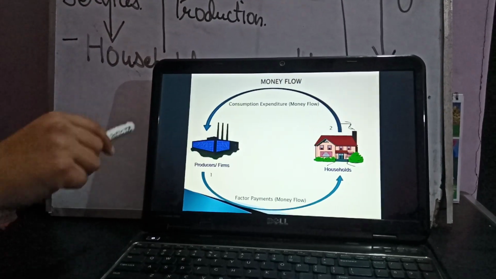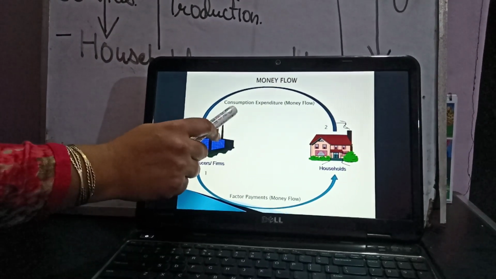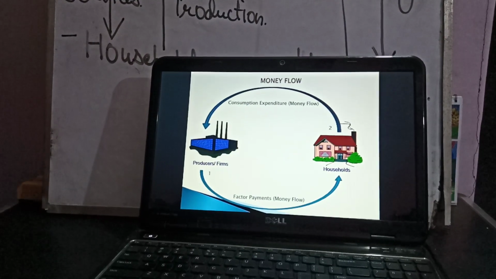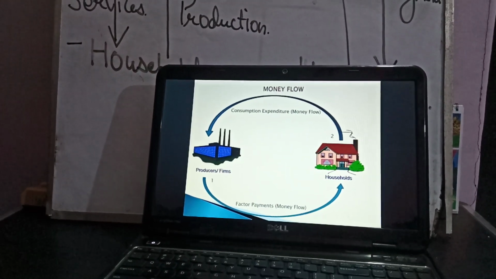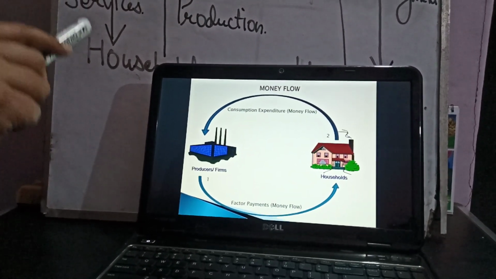So, what is the main difference between the real and money flow? In money flow, there is involvement of money. And in real flow, there is no involvement of money at all.